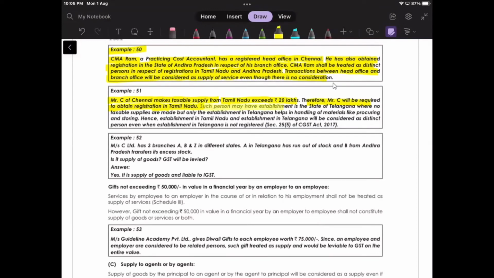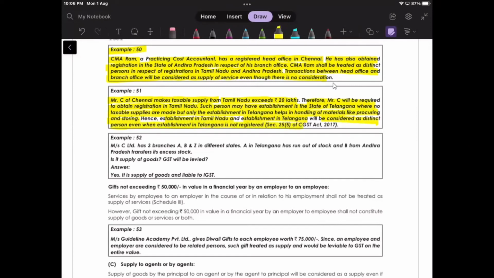Such person may have an establishment in the state of Telangana where no taxable supplies are made. The establishment in Telangana helps in handling material like procuring and storing. Hence, the establishment in Tamil Nadu and the establishment in Telangana will be considered distinct persons even when the establishment in Telangana is not registered. Correct?